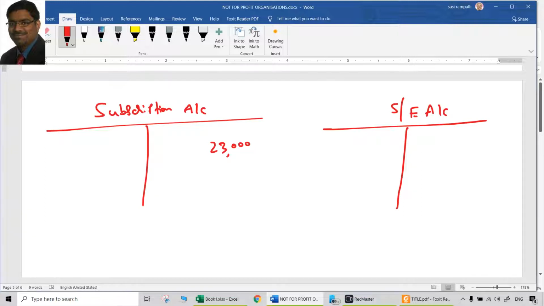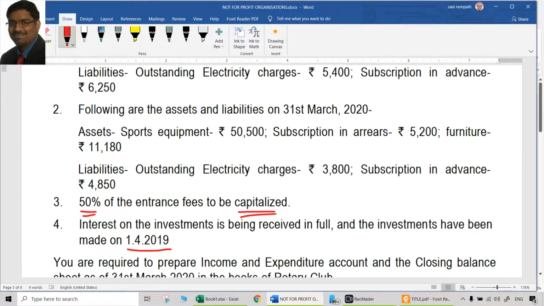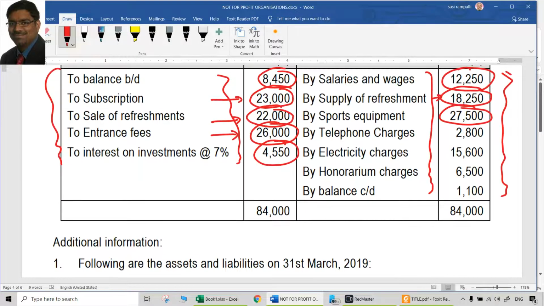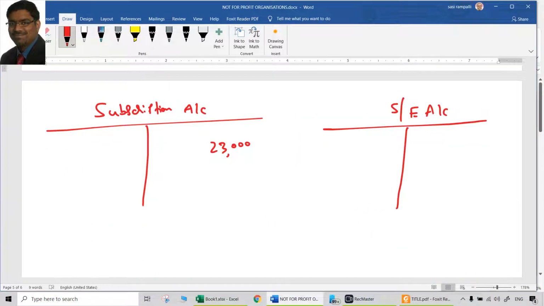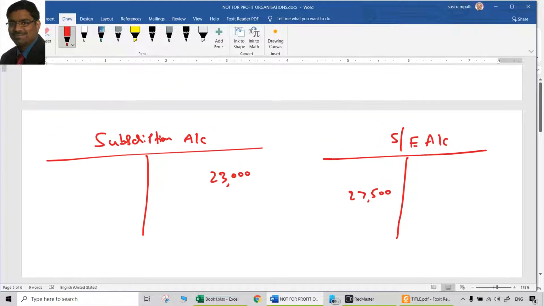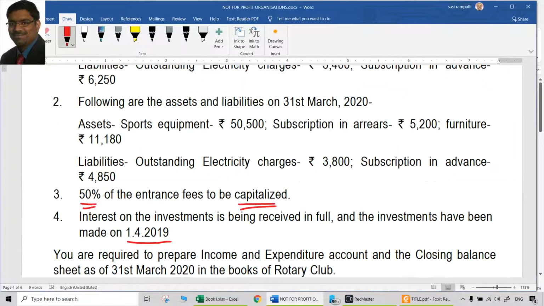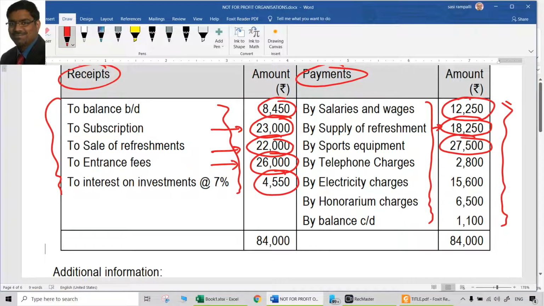So what happened here? We purchased sports equipment. Already credit is done in the receipts and payments account. Naturally, we have to debit to the sports equipment account 27,500. Everything is an entry. When you purchase something, what will be the entry here? Sports equipment account to bank. That is the entry. So sports equipment account to cash or bank 27,500. Since receipts and payments account itself is a cash account or bank account, it is credited to that account.